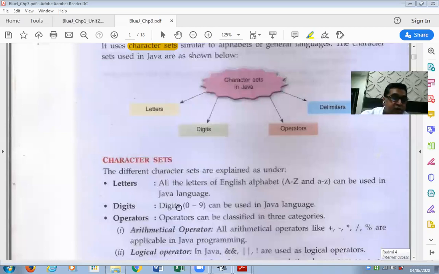We can use digits in a Java program. Digits 0 to 9 can be used. Besides this, we can use special symbols. We call them operators. Operators in Java are classified in 3 categories.